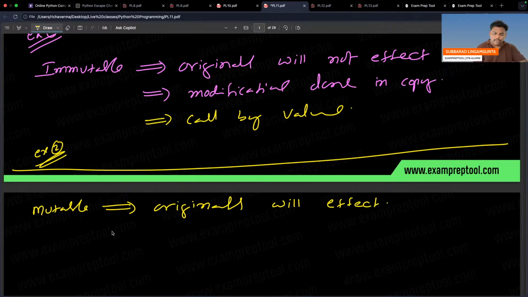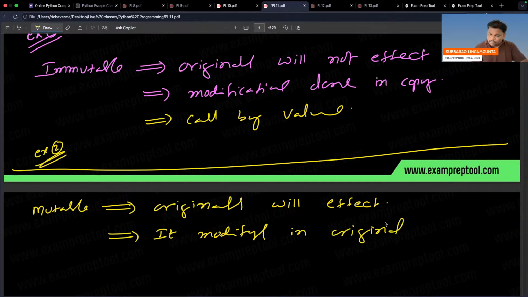That is the first point. Second, it modifies the original. This is call by reference.